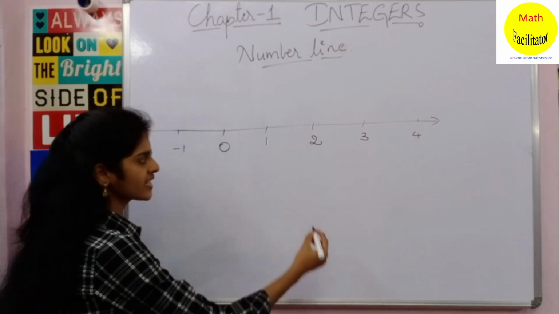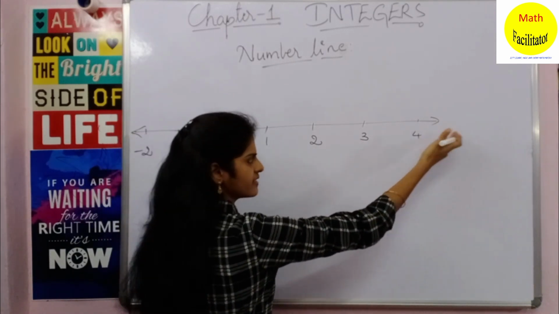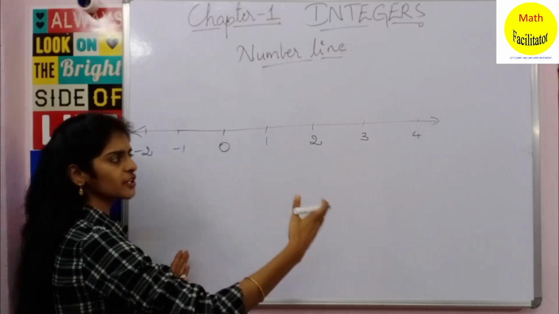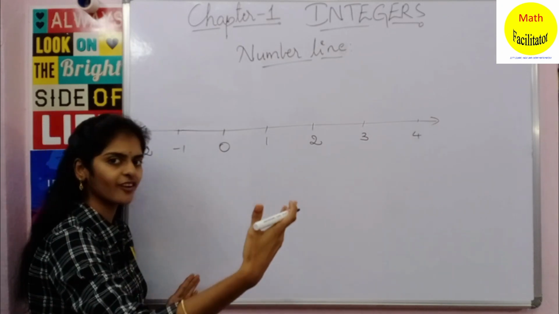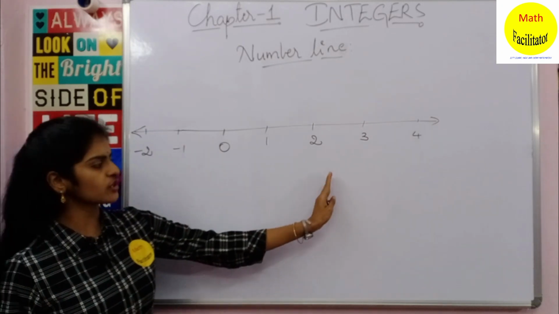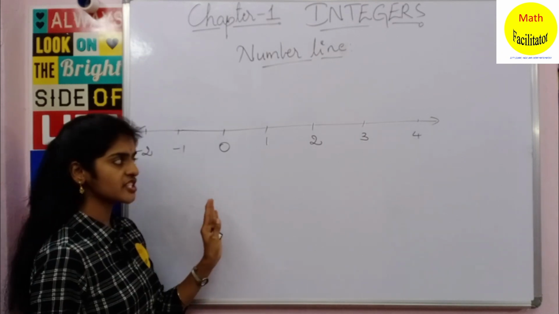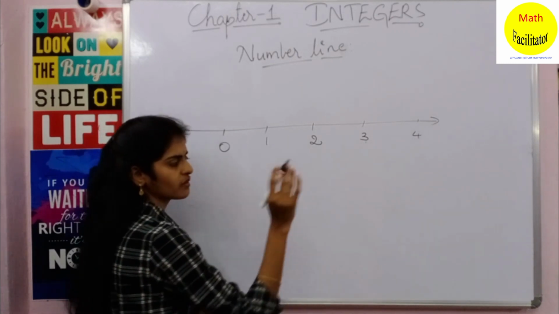Now observe here that as you move to the right side of the number line, the numbers are increasing. You can see that 2 is less than 3, 3 is less than 4, and similarly if you write 5, 4 is less than 5. So as you move to the right side of the number line, the numbers are increasing, in ascending order. As you move to the left side, the numbers are decreasing. So the number which is to the right of the other number is greater. The right side number is always greater.